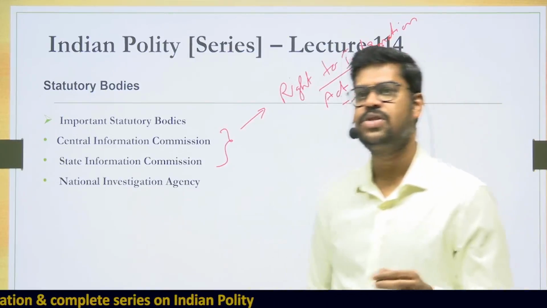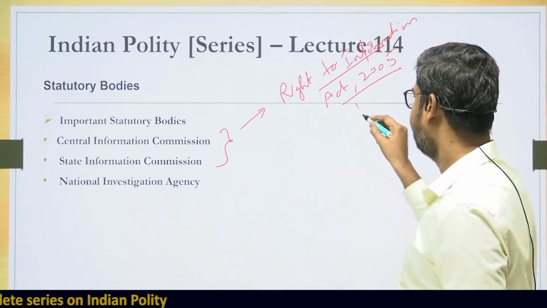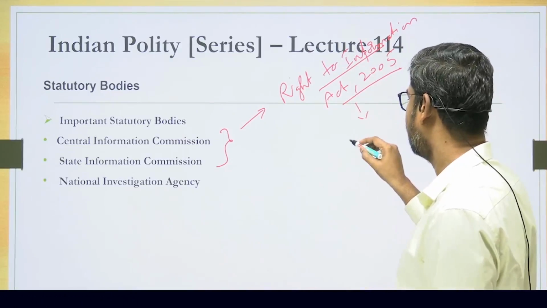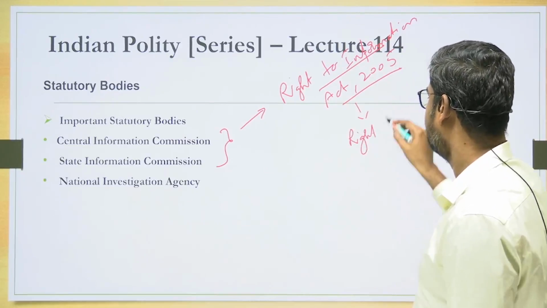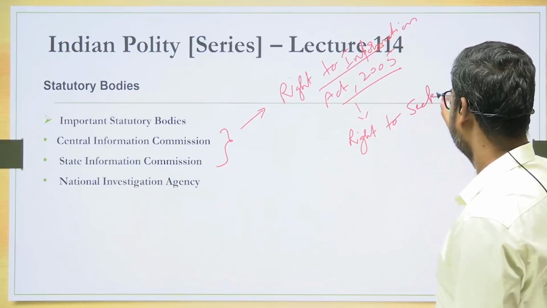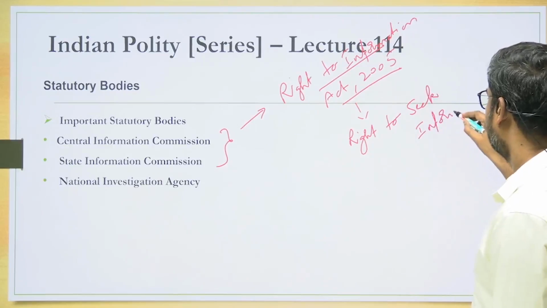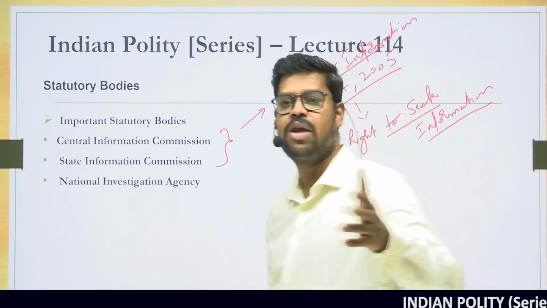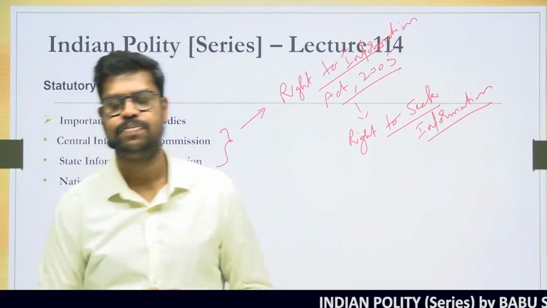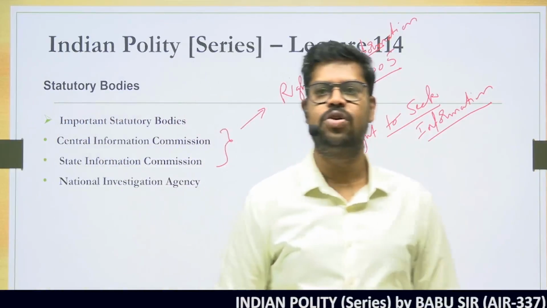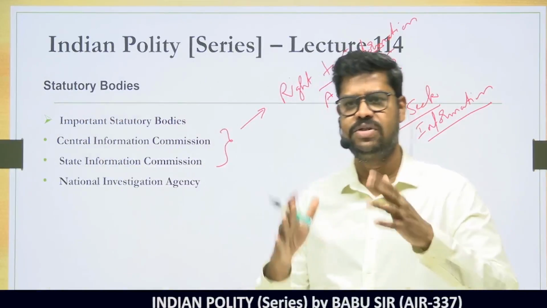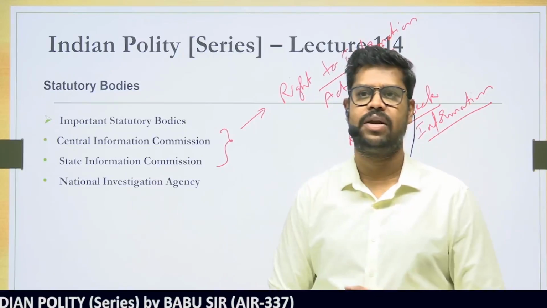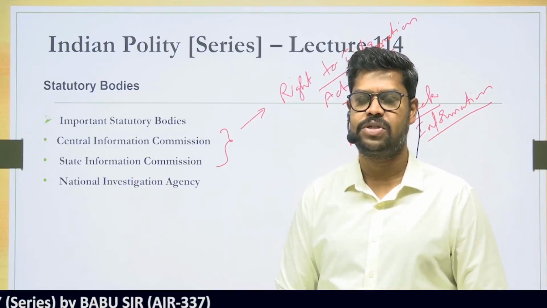So as the name suggests, what is this right to information? This Right to Information Act provides a legal right to each and every citizen to seek public information, or the right to seek information from the government. While each and every citizen of our country will have the right to seek information from the central government, they can also seek information from the state government as well. Of course, this information may not be related to the personal domain of other individuals, but information which can be published in public domain can be sought. Now it has become a part of the right after this Right to Information Act was passed.